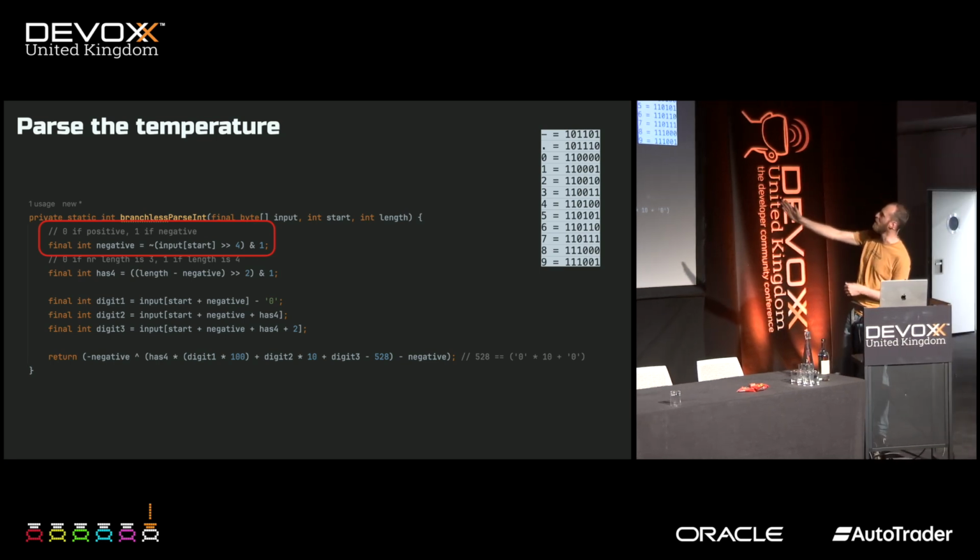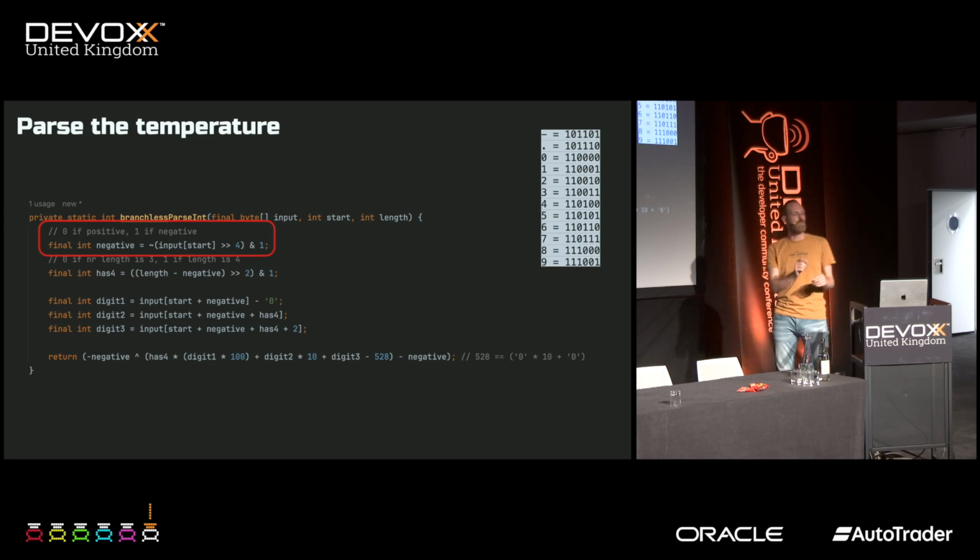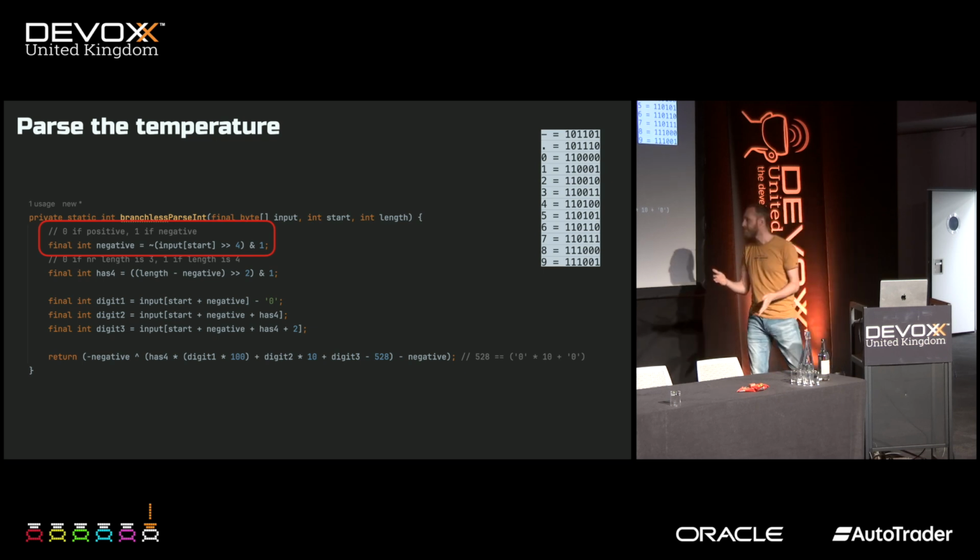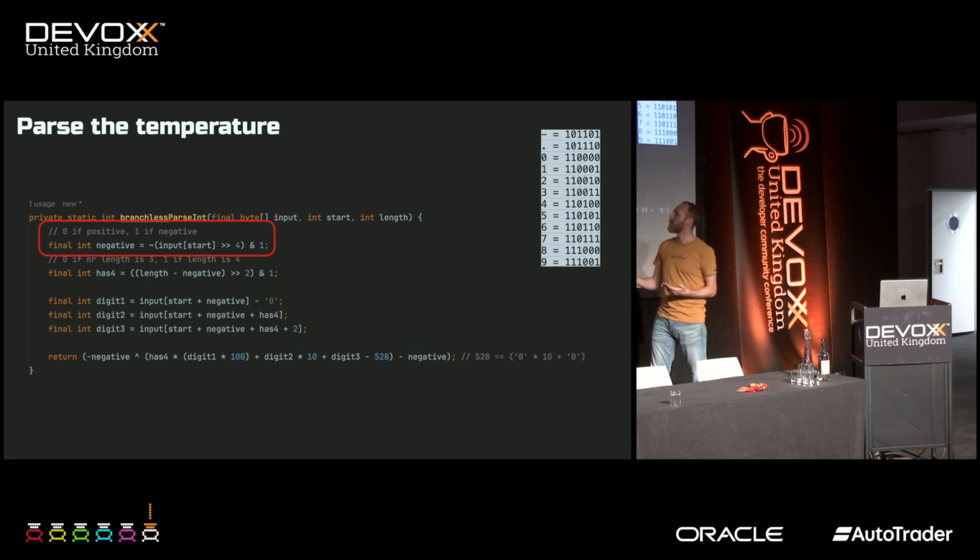So I'm shifting things 4 places, and I'm isolating that single bit, and I'm flipping it. So again, 0 if positive, 1 if the number that we eventually have is negative. Because at this point, I just have the bytes of the temperature. I don't want to do long.parse or double.parse string, because that's very, very slow. I want to do something faster.